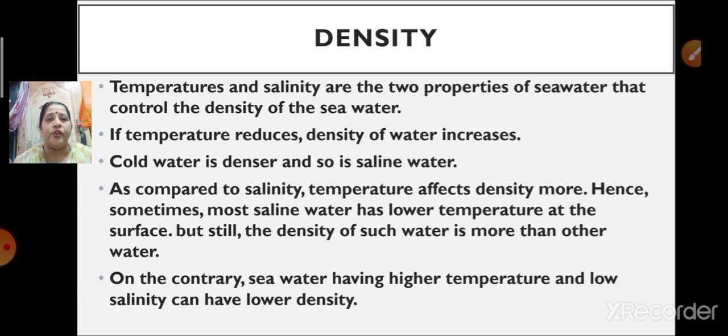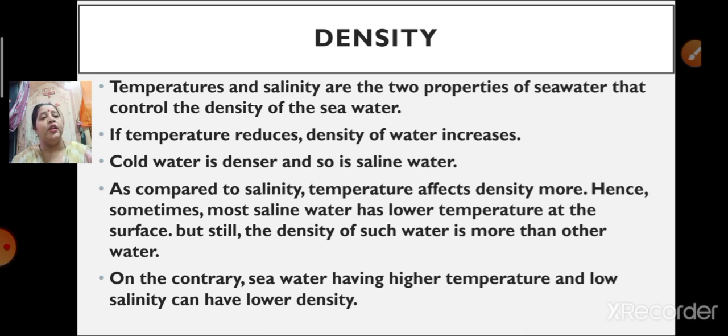On the contrary, if a seawater is having higher temperature and low salinity, then we can find that there is a lower density. Seawater having higher temperature and lower salinity can have lower density. So this is how temperature and salinity both affect the density of seawater.